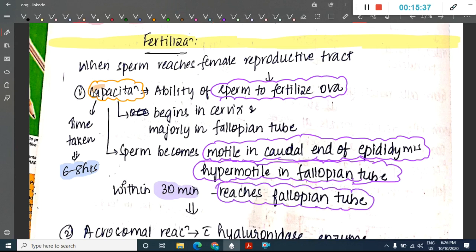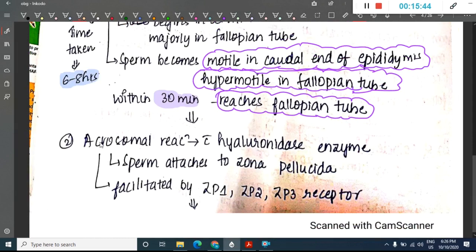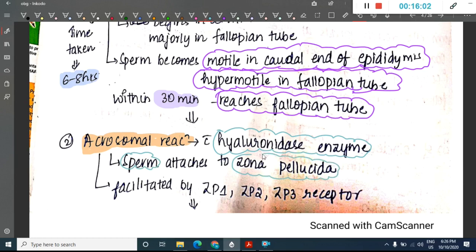Okay. Now, after capacitation, the second reaction that occurs is the acrosomal reaction. What is this acrosomal reaction? Acrosomal reaction occurs with the help of the enzyme hyaluronidase. What happens in acrosomal reaction? In this, the sperm will attach to the zona pellucida. This attachment of sperm to zona pellucida is activated by the receptors ZP1, ZP2 and ZP3.